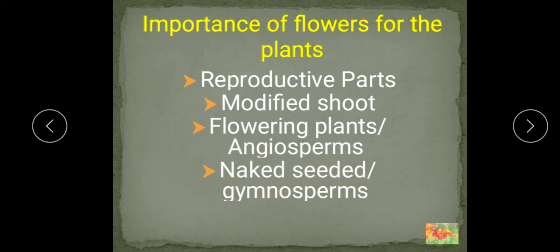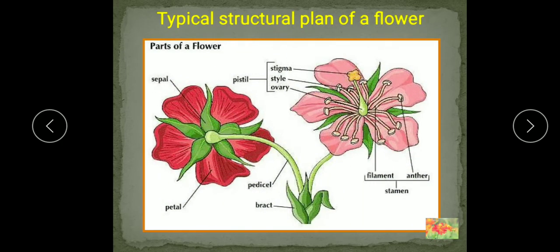So understood children, the importance of flower for the plants. Now we will see here the typical structure of a bisexual flower. Here I will show you the structure bract. What is the meaning of bract? A flower develops as a branch from a bud in the axil of a small leaf like structure. So when the flower arises from the bud on an axis on the branch, at that place it has a leaf like structure. This leaf like structure is known as the bract, and this bract is generally green in color and it is a small structure.